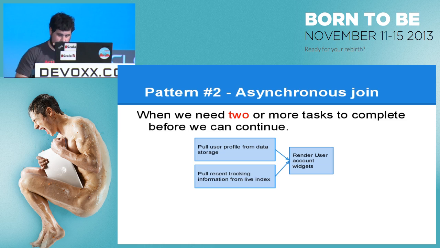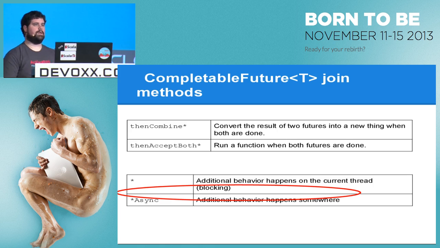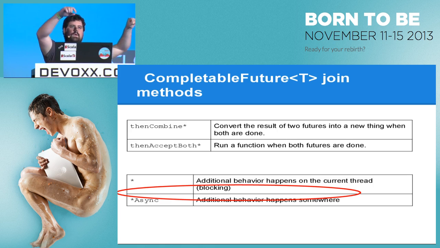So, pattern number 2 is the asynchronous join. We have 2 different things. We want to put them together, and then we want to perform some action after this last thing. So we want a new CompletableFuture that tells us when the first 2 are done and executes some extra behavior. So there's thenCombineAsync, which I showed before, that takes, given one CompletableFuture, it takes another one. When they're both done, it will run a method.